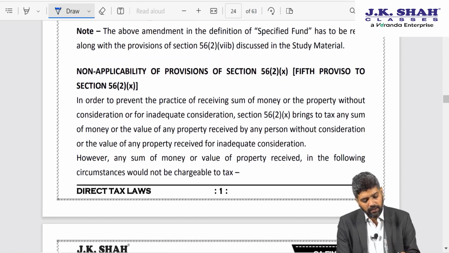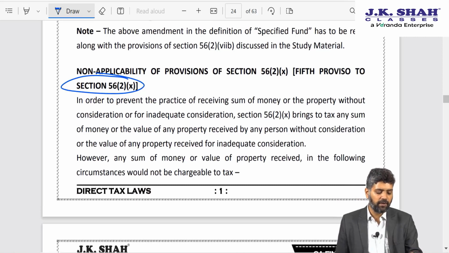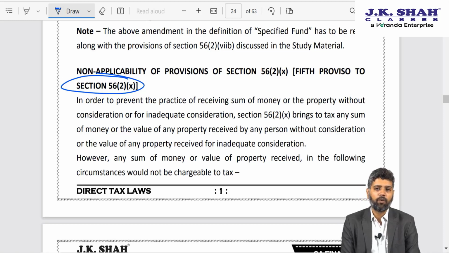Also friends, in income from other sources, another amendment has been made in section 56 subsection 2 clause 10. Now what was 56 subsection 2 clause 10? If any person receives from any other person either money or property, without consideration or for inadequate consideration, then the value of benefit, if it exceeds 50,000, will be taxable in the